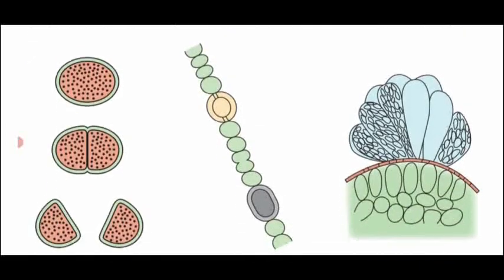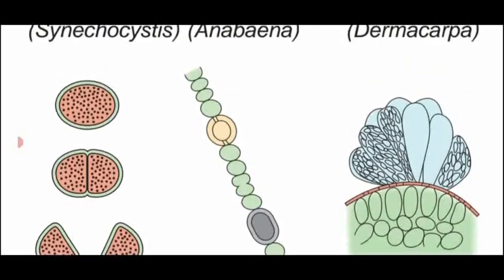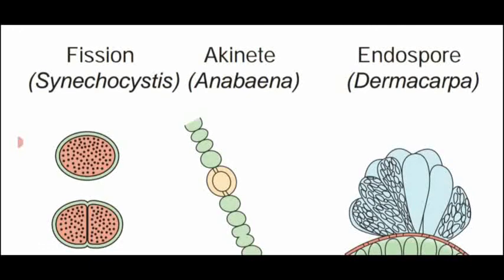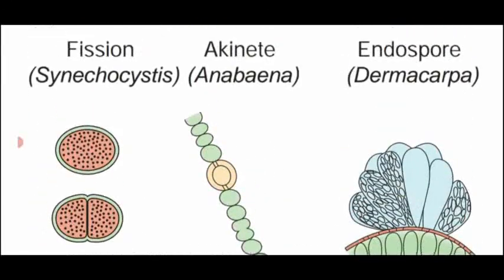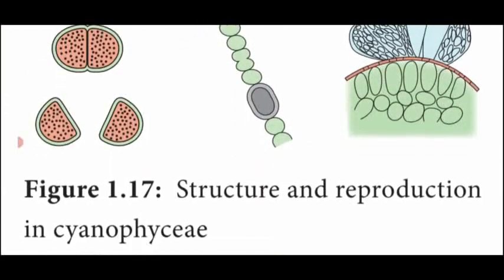Next one, endospore formation during unfavorable condition. The entire body content forms an oval shaped body or irregular shape, globe shaped body or a club shaped body, which is known as endospore formation in Dermocarpa. So these are all the different structures and reproduction in Cyanophyceae organisms.